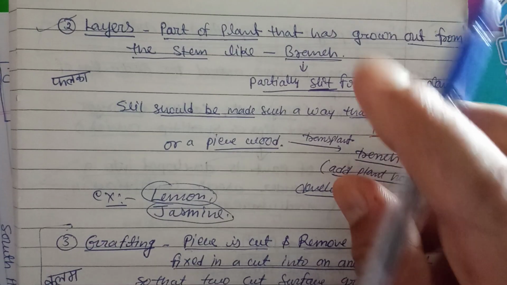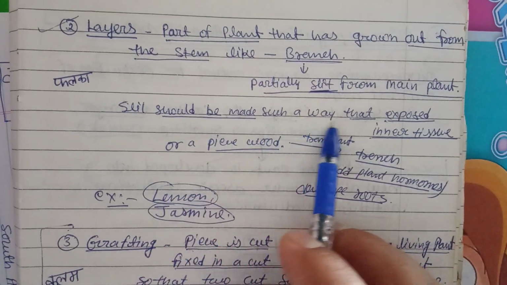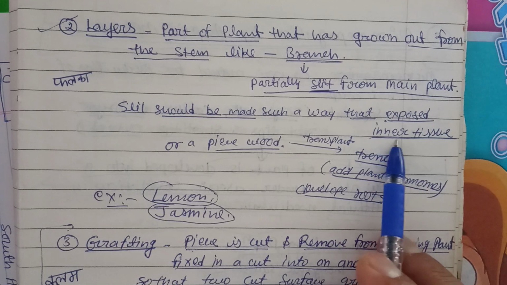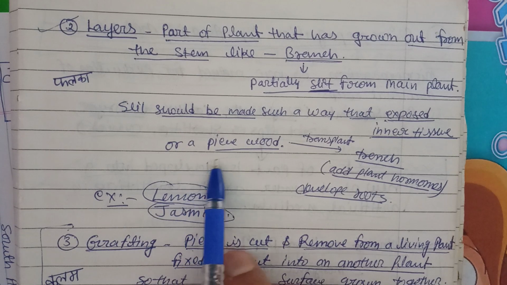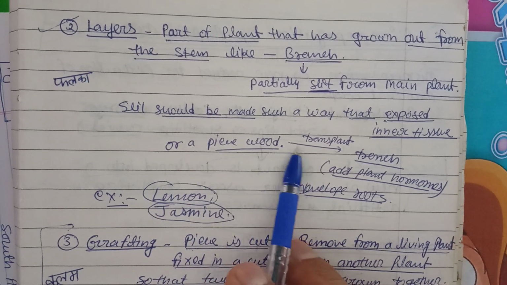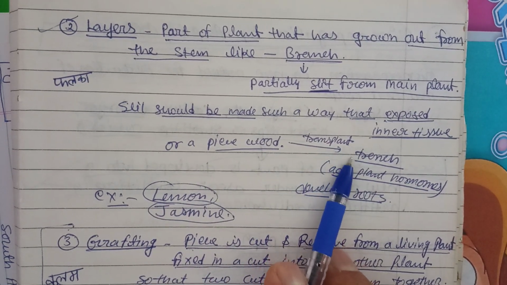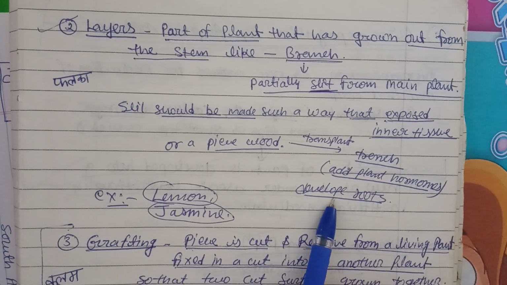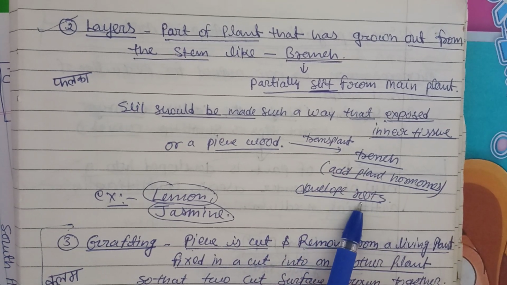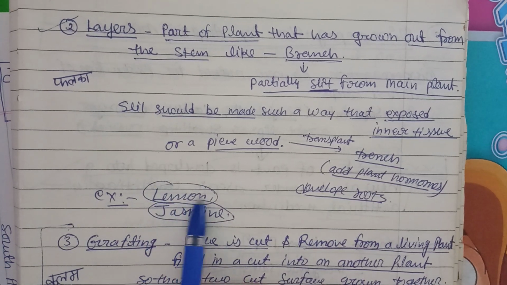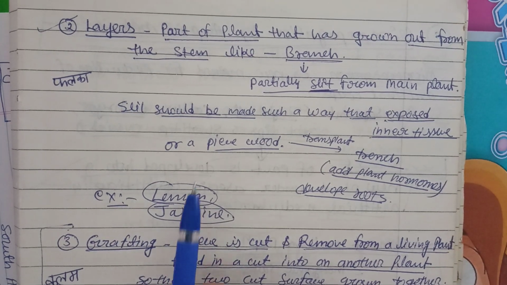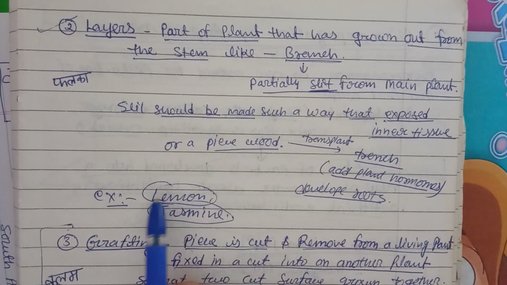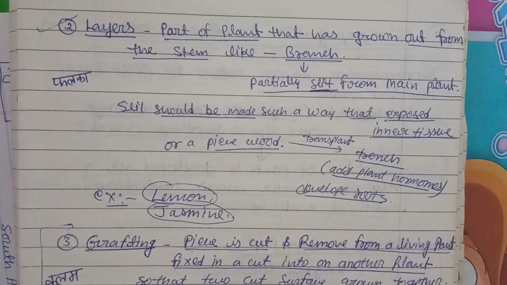The slit should be made in such a way that the inner tissue of the branch, or any piece of wood, is exposed. Then it has to be transplanted into the open field, with plant growth regulator added, and it will go for root development. We do this layering technique in lemon and jasmine plants. The example is very important, and you must write it. Many students write about layering and grafting but don't write the example. That's very bad; if you write it, you can get good marks.